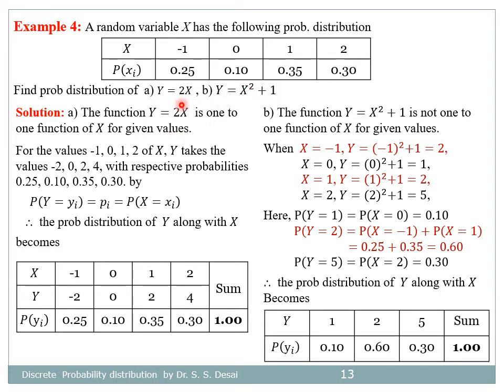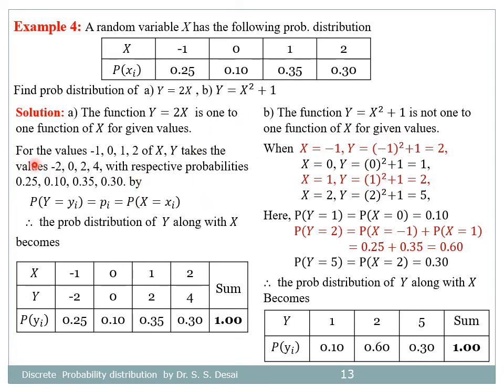So here the first function y is equal to 2x is a one-to-one function of x for these 4 values, and the second function y is equal to x square plus 1 is not a one-to-one function for these 4 values of x. So for the first function, the probabilities will remain the same, but for the second function, the probabilities will change respectively.